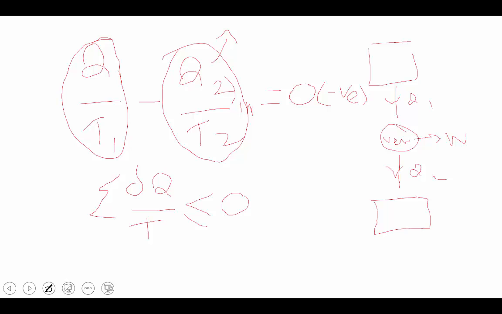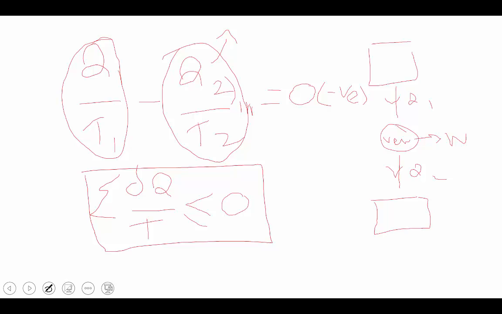Therefore, Q1 by T1 is the same, but Q2 by T2 gets a higher value. Therefore, Q2 is on the negative side. This value is positive, but this is a larger negative. Therefore, we get a negative value, which means delta Q by T is less than 0. Then combining reversible and irreversible processes, the equation is delta Q by T is less than or equal to 0.